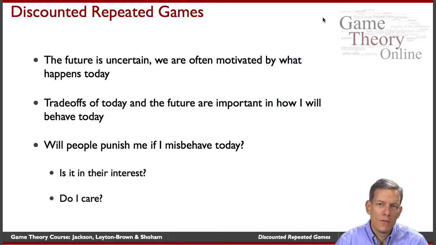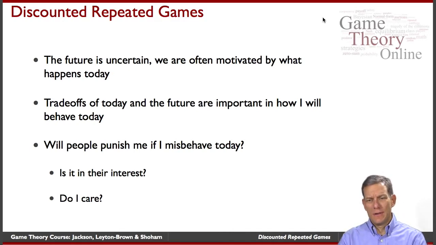And so the idea here is if I misbehave today, now I have to think about how people are going to react to that. So if we're trying to support cooperative behavior in a prisoner's dilemma, I can behave today or I can cheat and defect. And if I do that, I'm going to get a temporary gain, and then I'm going to possibly be punished in the future. So the kinds of questions that are going to be important here is, will people want to punish me in the future? Is it going to be in their interest? How much do I care? What's my discount? Do I care a lot about the future or just a little bit?